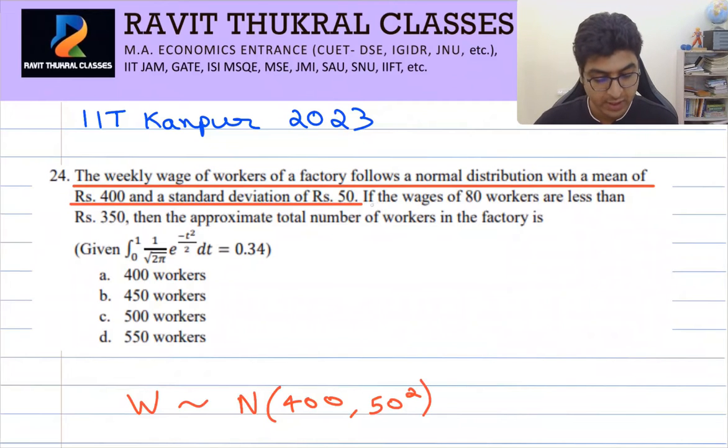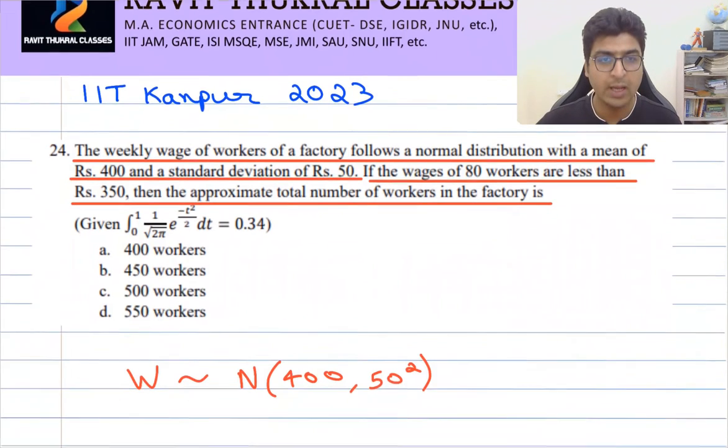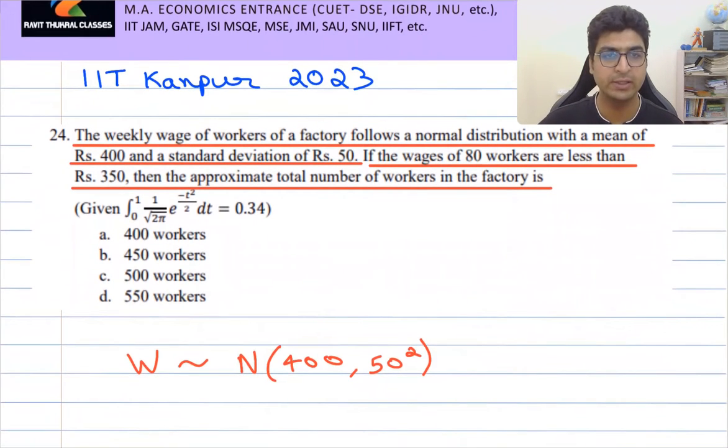Further, if the wages of 80 workers are less than 350, then the approximate total number of workers in the factory is. अगर 80 workers की salary, the wages, if it is less than 350, then what would be the approximate total number of workers? Okay, so how should I write this information कि 80 workers की जो wages है वो less than 350 है?